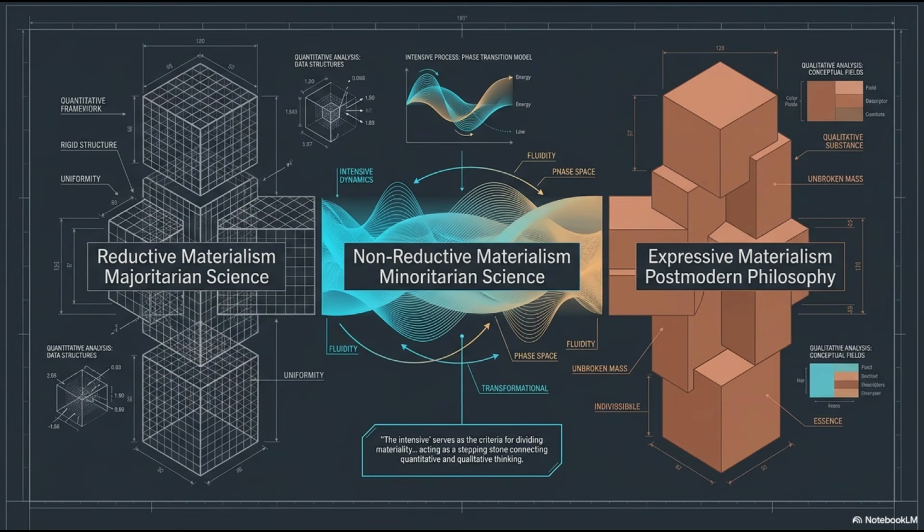On this slide, we contrast three distinct frameworks: reductive materialism, associated with majoritarian science and rigid structures; non-reductive materialism, where minoritarian science highlights fluid, intensive dynamics; and expressive materialism, where postmodern philosophy views materiality through qualitative conceptual fields. The intensive serves as our bridge, a vital criterion for understanding how we move between quantitative and qualitative thinking.